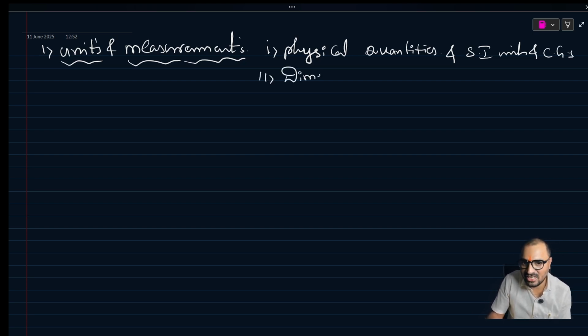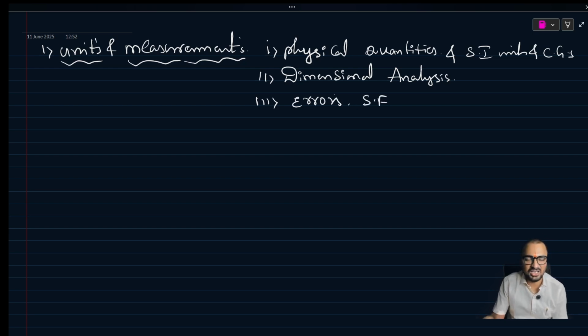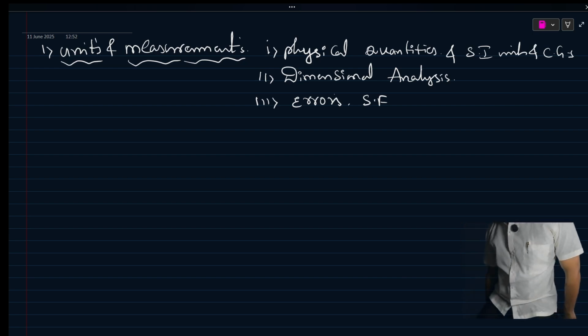This is very important. In every examination there will be one question based on dimensional analysis. Then errors and significant figures. So we can divide this chapter into three particular segments: physical quantities, SI units and CGS units and related units, and dimensional analysis, errors and significant figures.